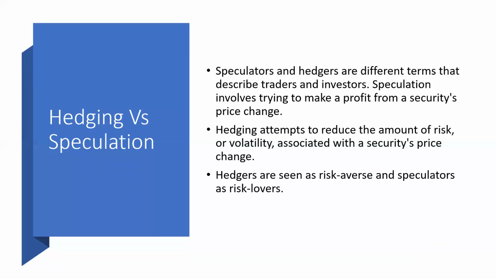Hedgers, their attempt is only to control the risk, and thereby they want to make money on top of that. Hedgers are also speculators, they also have a view. But speculators don't focus on the risk, they focus more on returns only. Whereas hedgers focus on returns and at the same time on risk also. On top of that, hedgers focus on controlled returns and controlled risk.